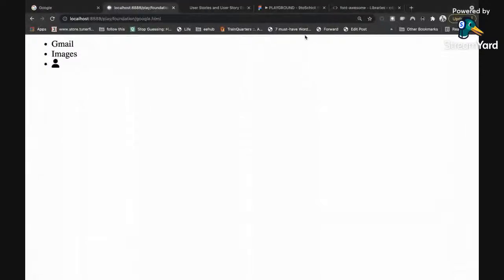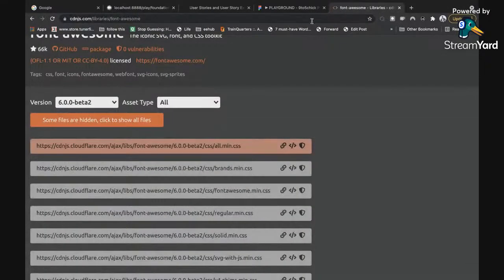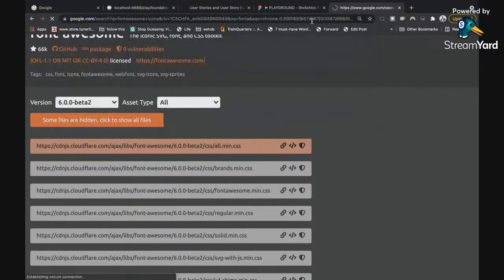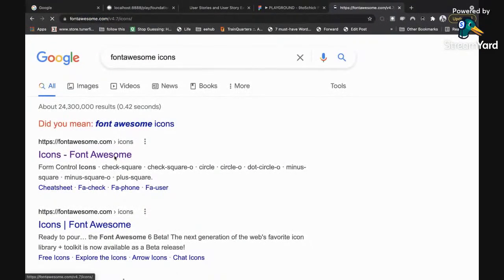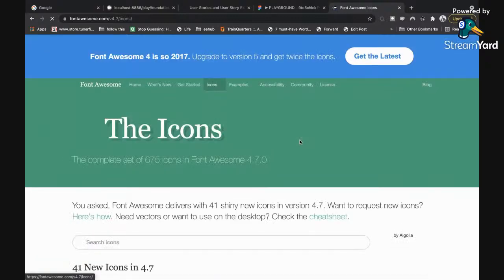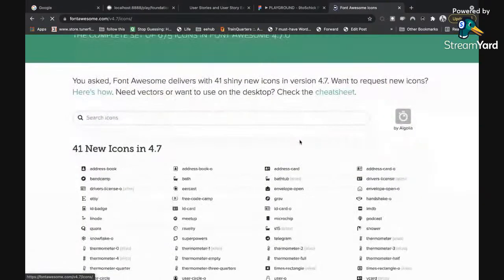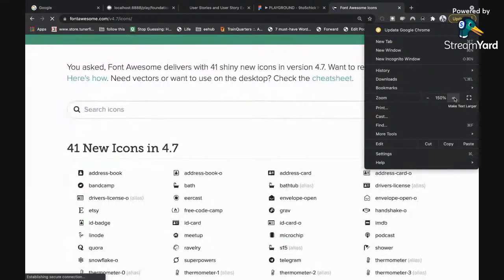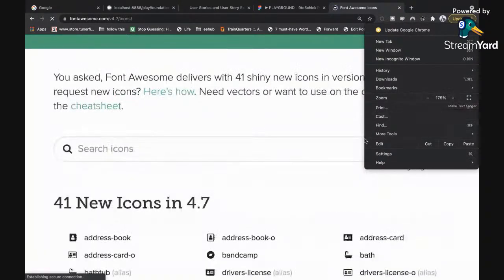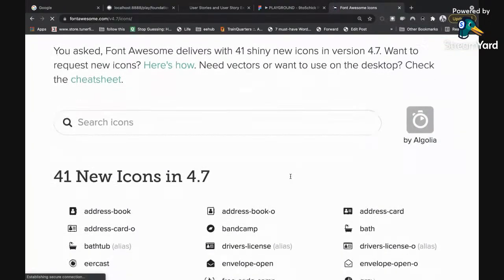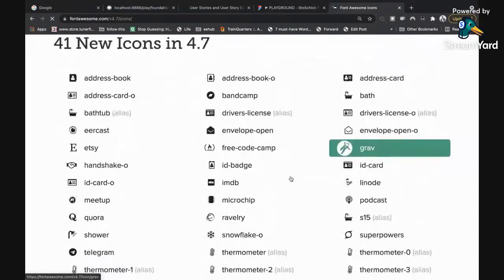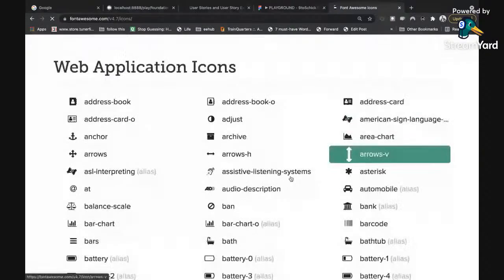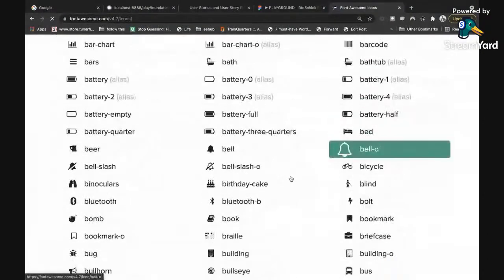So I'm going to go quickly to the Font Awesome website and look for the right icon. I'm going to go to Font Awesome icons and see if I can find something that makes sense, that is close to that, or that is exactly that. So this is the Font Awesome icon website. Let me see if I can increase the size again. All right, so this is their site, and they have all these awesome icons. Let me see if I can find something similar to what Google used there. Let's look through together.